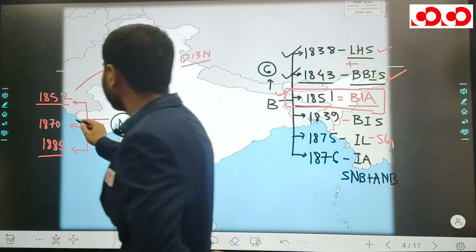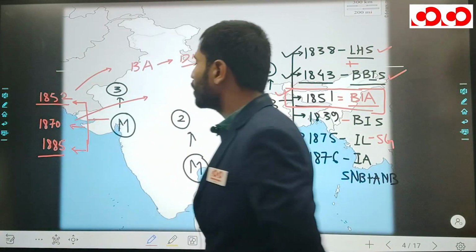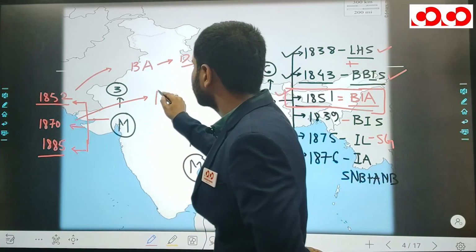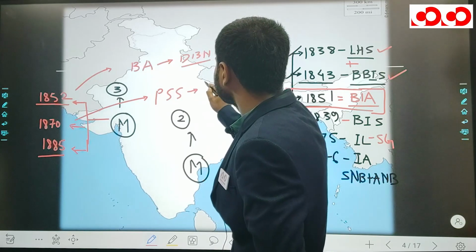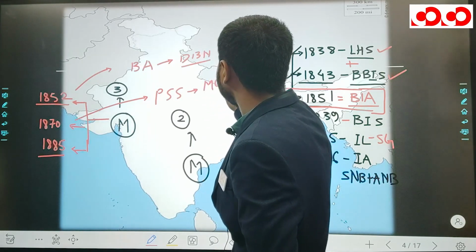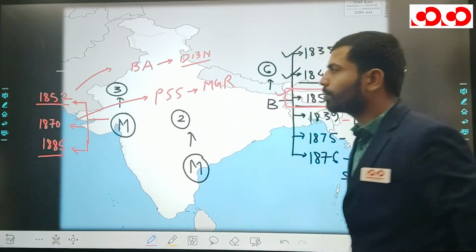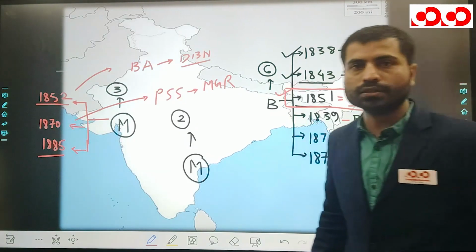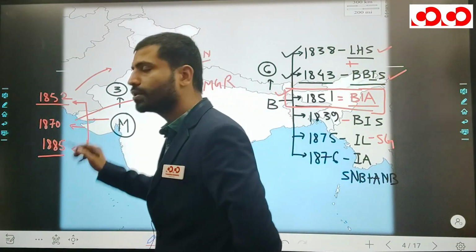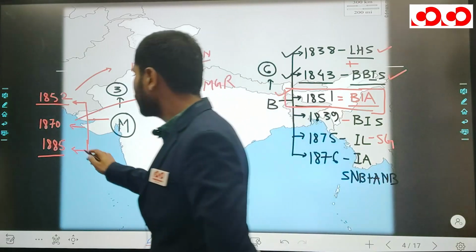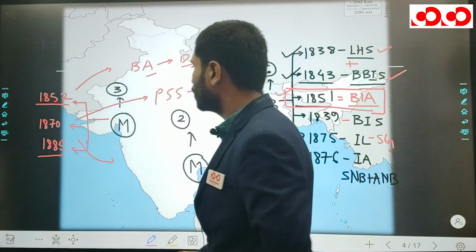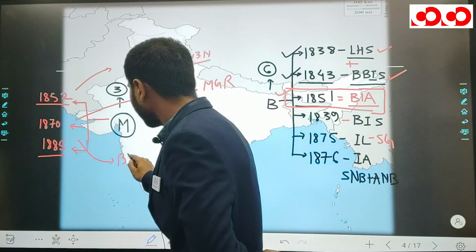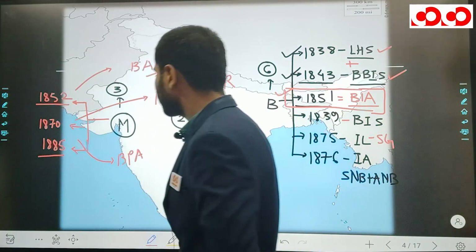Next, 1870. Yes, this one is very important. In 1870, Pune Sarvajanik Sabha was established by Mahadev Govind Ranade. Ranade established Pune Sarvajanik Sabha in 1870, and the location is Maharashtra. Now 1885. Here in 1852 it was Bombay Association, but in 1885 remember Bombay Presidency Association.